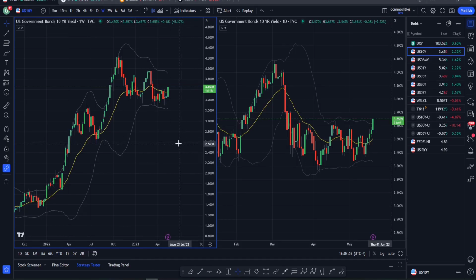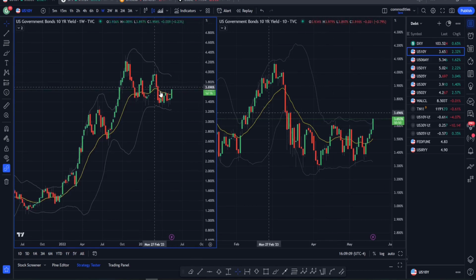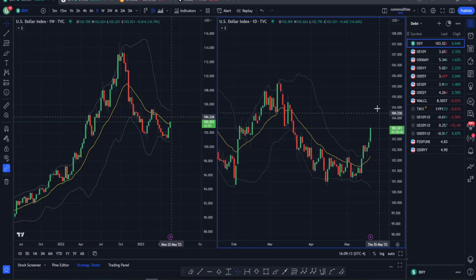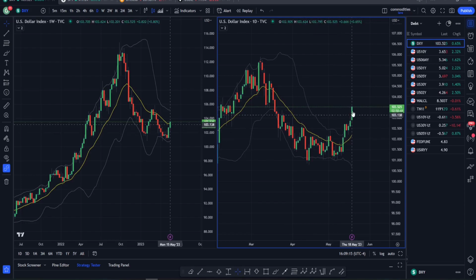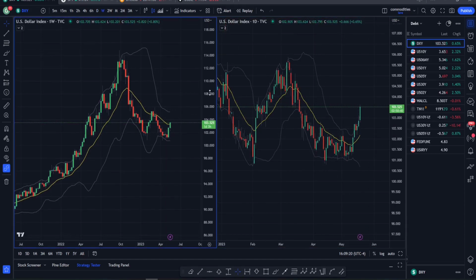Turning to our market recap here, starting in the debt market, we have the U.S. 10-year yield getting a big green day today, continuing its squeeze to the upside here, getting a really nice push up through this upper extreme, and breaking above the significant resistance here from the middle of April. As you can see, really getting above this midline here on the weekly chart, working its way up here towards the upper end of this weekly range. Looking at the dollar, monster day here on the dollar, continuing its squeeze to the upside as well, really pushing up here, breaking through that midline on the weekly chart.